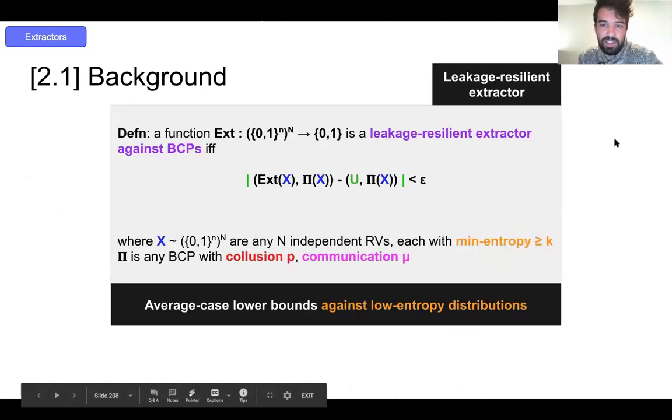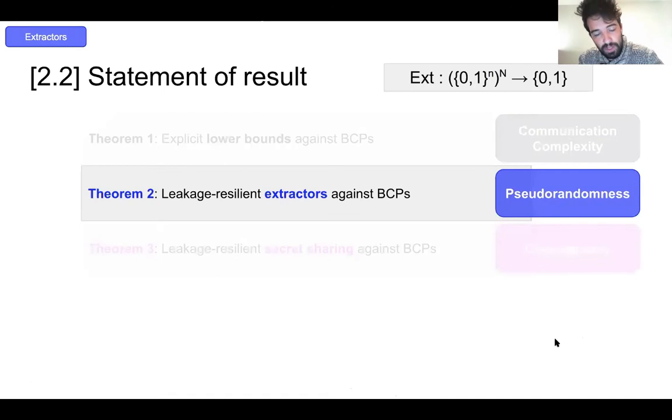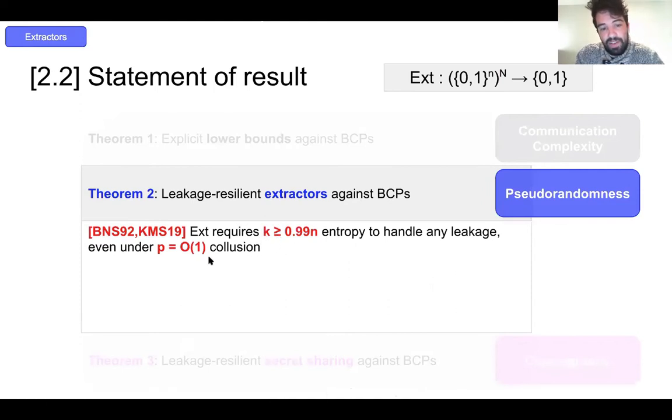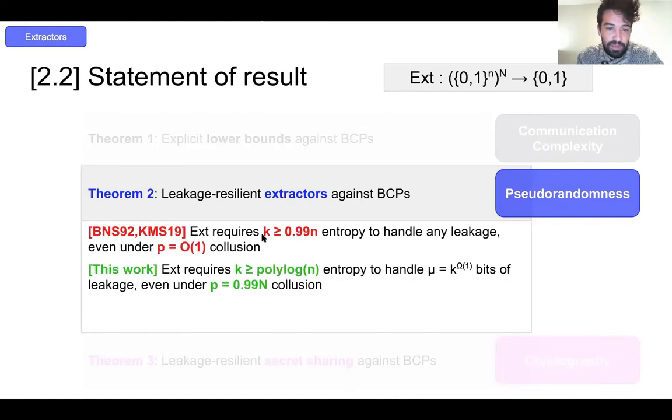Okay, so this is the definition again that we saw before, just as a reminder. And now that we know what a leakage resilient extractor is, we can state our main theorem. So previously, the best leakage resilient extractor required very high entropy, even just to handle very small collusion. So our first main theorem reduces this entropy requirement all the way down to polylogarithmic in n, so an exponential improvement. And it allows the collusion to grow all the way to 0.99n from a constant here.